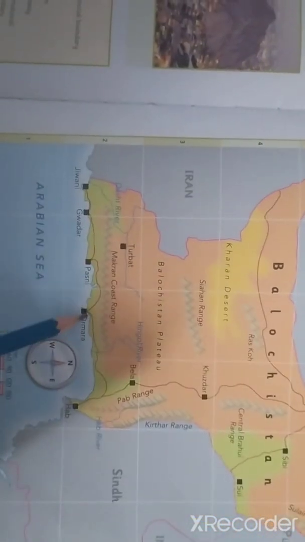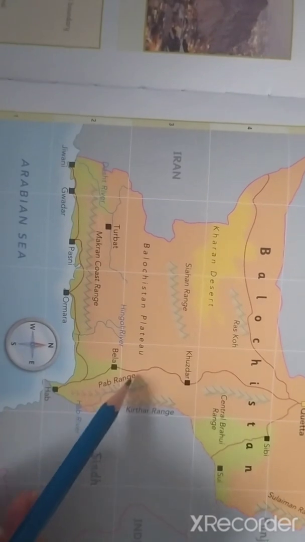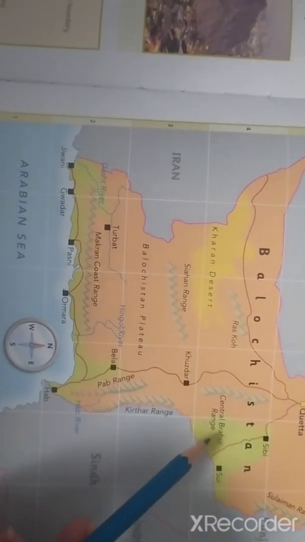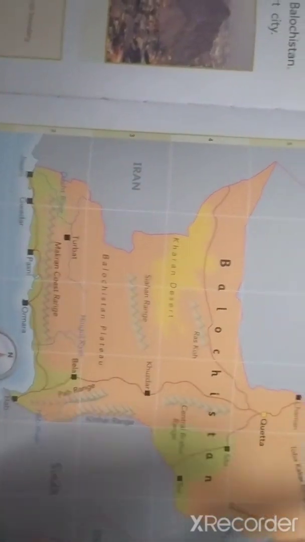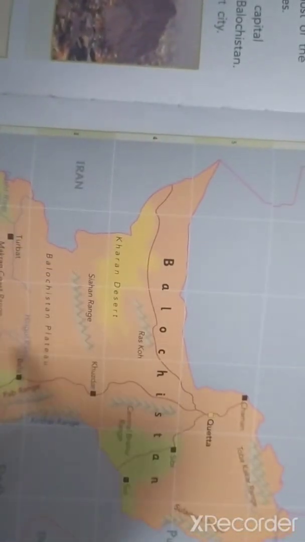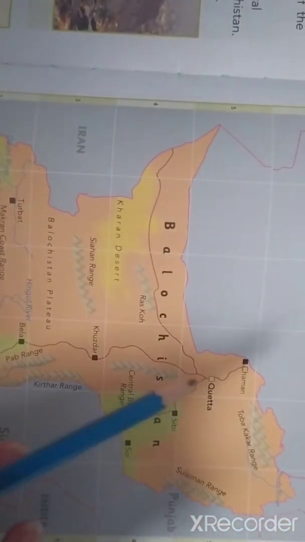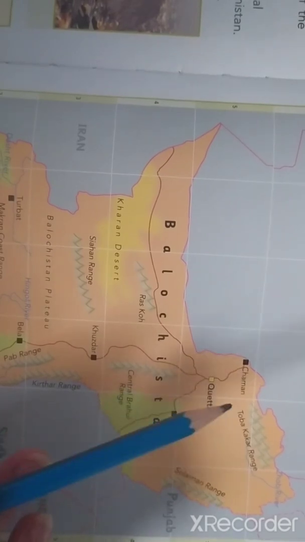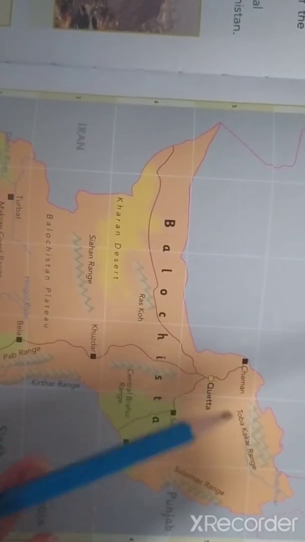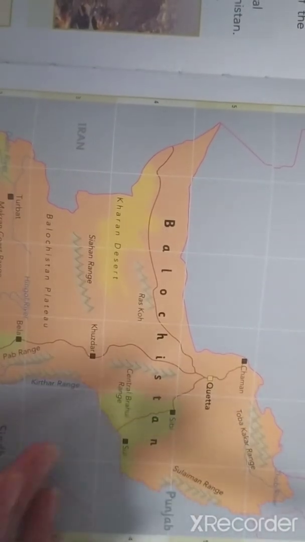This is Makran range, Makran Coast range. This is Pub range. This is Central Brahui range. There are so many mountain ranges in Balochistan. So Balochistan is mainly a mountainous area. It has very little land where agricultural products can be grown. So most of it is made up of mountains.